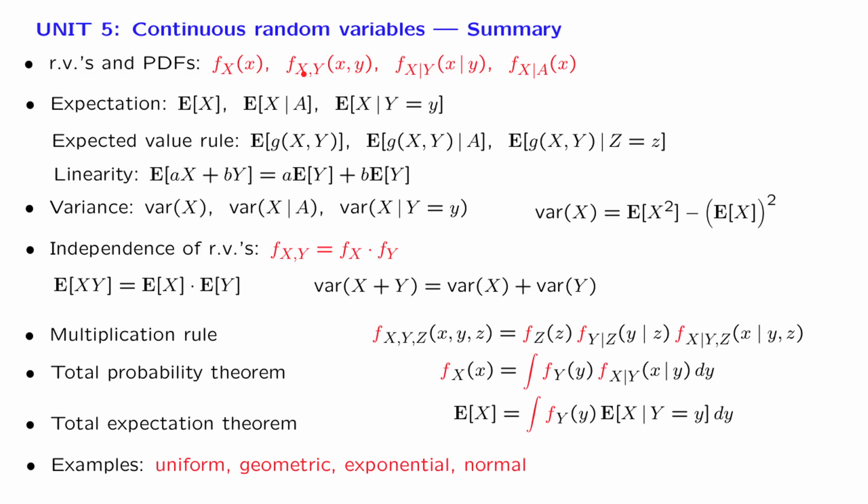Other than that, all the concepts and formulas from the discrete setting have continuous analogues. For example, expectation, the expected value rule, the variance, independence, and so on. Our basic tools, the multiplication rule, the total probability theorem, and the total expectation theorem, all have continuous analogues in which PMFs get replaced by PDFs and sums by integrals. And we also introduced some examples of useful continuous random variables.